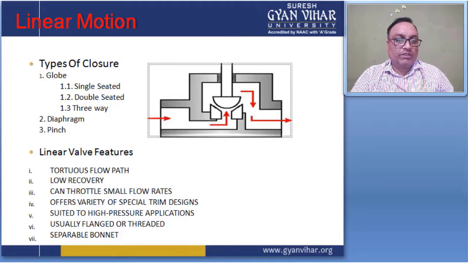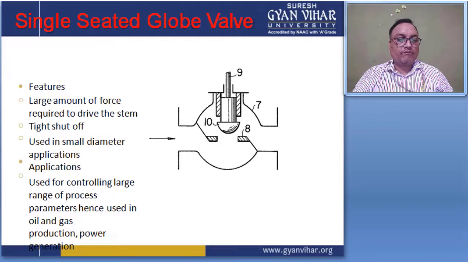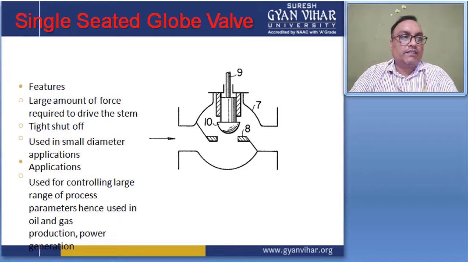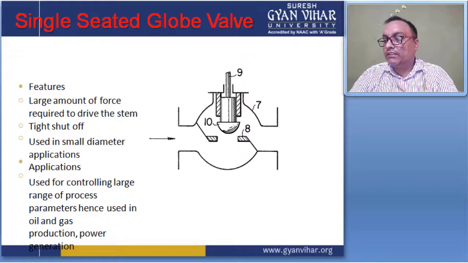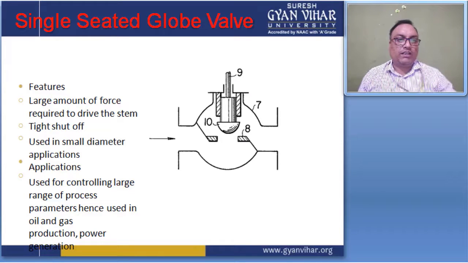Then move to the second type of valve, and this is a single seated globe valve. If I am talking about the features of this valve, it is similar to the linear motion valve, but the only difference is in this shape, right? In that case, some conical surface is used, but here only a flat surface is used. These are the flat surfaces used here, and this